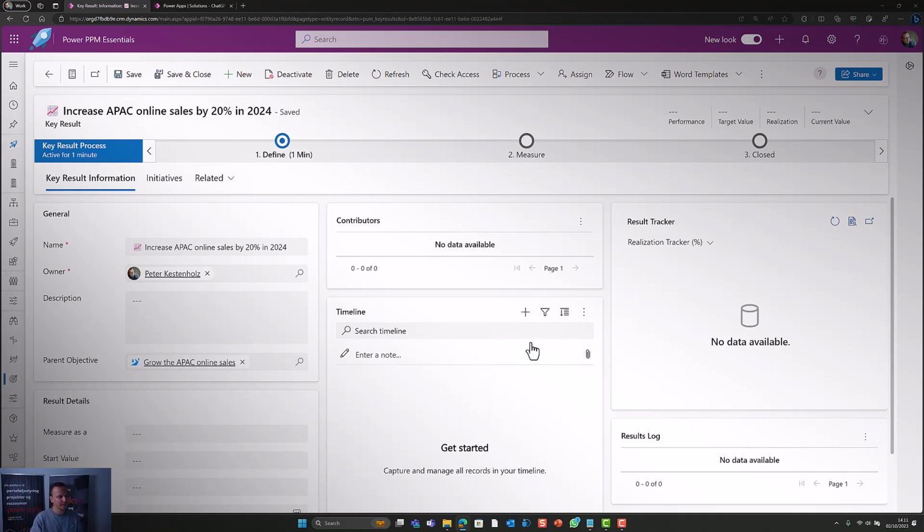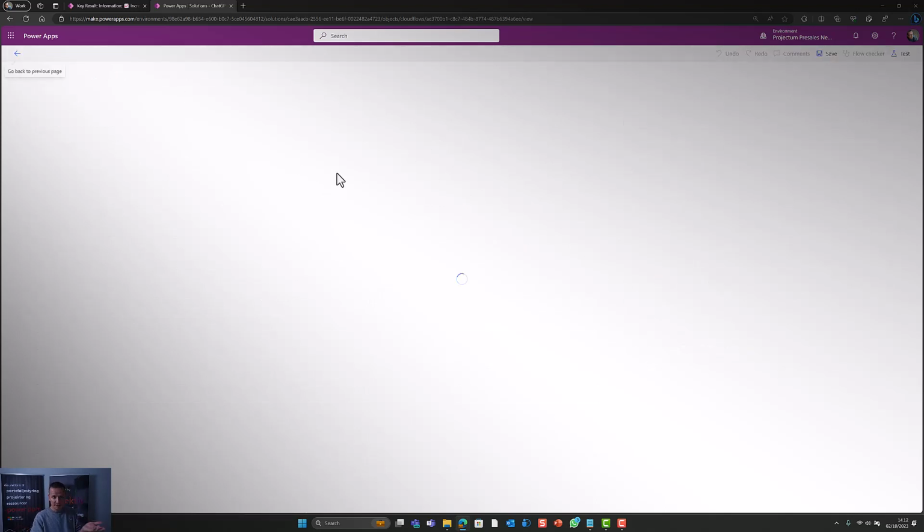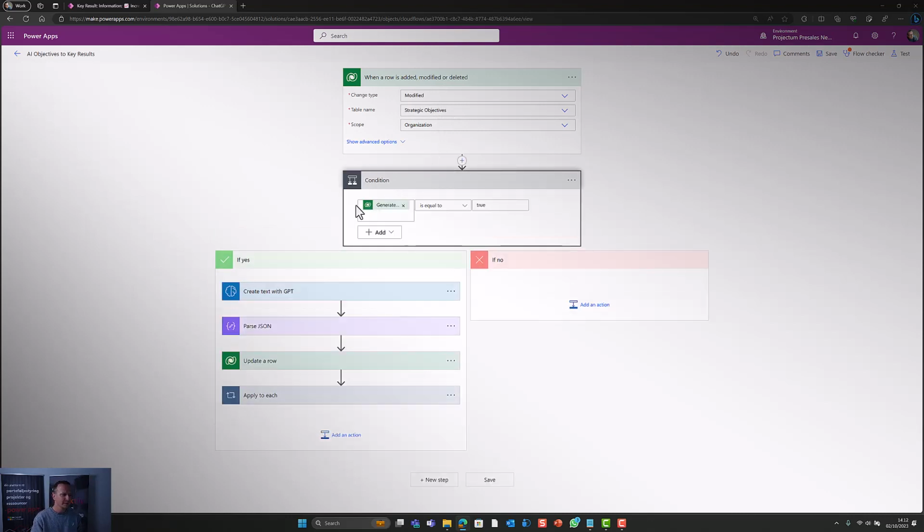The essence of this is that it all goes down inside Power Automate in Microsoft. This means that if I click edit on my flow, because this is the flow that runs behind the scenes, if I click edit here, you can see how I'm actually building or constructing the automation so that users will end up having just one button. And here, for instance, you can see that every time someone modifies what is called the strategic objectives in Dataverse or Power Apps, if the person says yes to generate something with AI, so that's a true, if that's the case, then I want to create something with GPT.